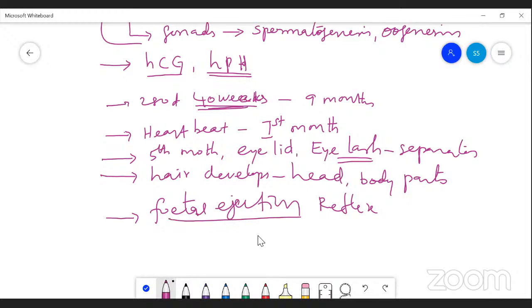Because of this fetal ejection reflex and the contraction of the uterus, the embryo is expelled out. So in this lesson, you concentrate on the formation of gametes till the development of the fetus.